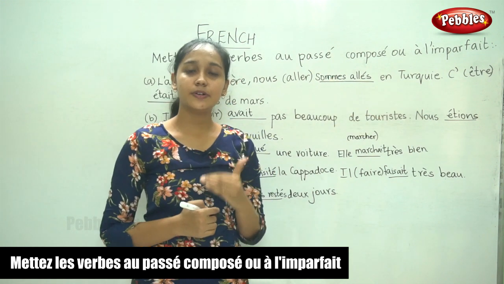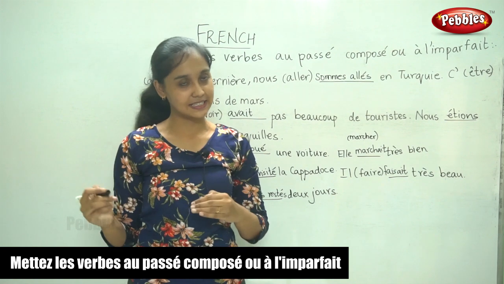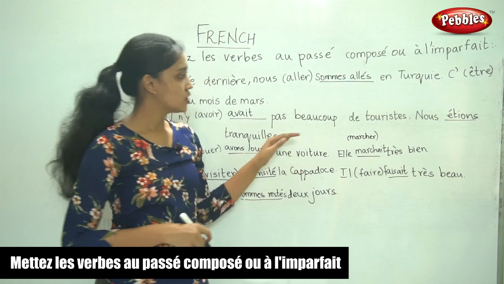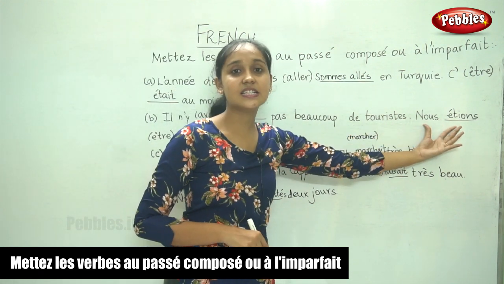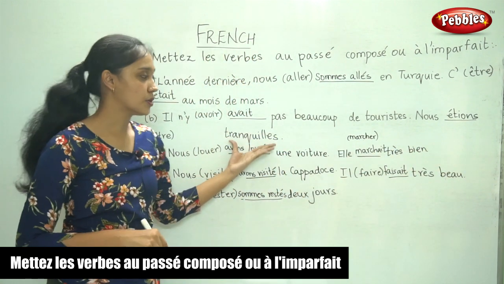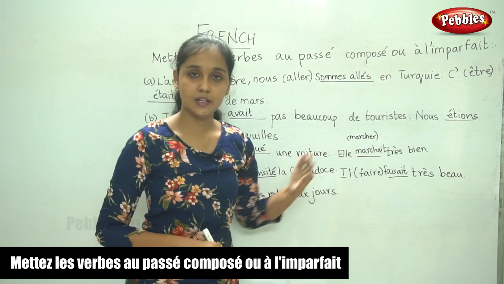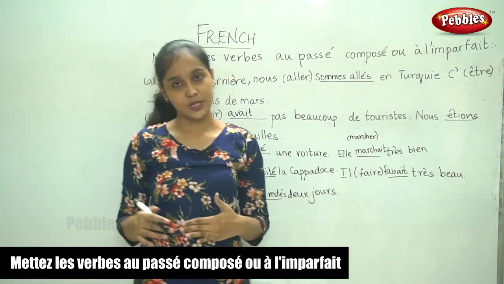It is an action performed by us. An action, the principal action of the sentence. So we use passé composé. So when you are expressing something like a description, it was beautiful, or we were calm, it went well. All this is just the description of that situation.